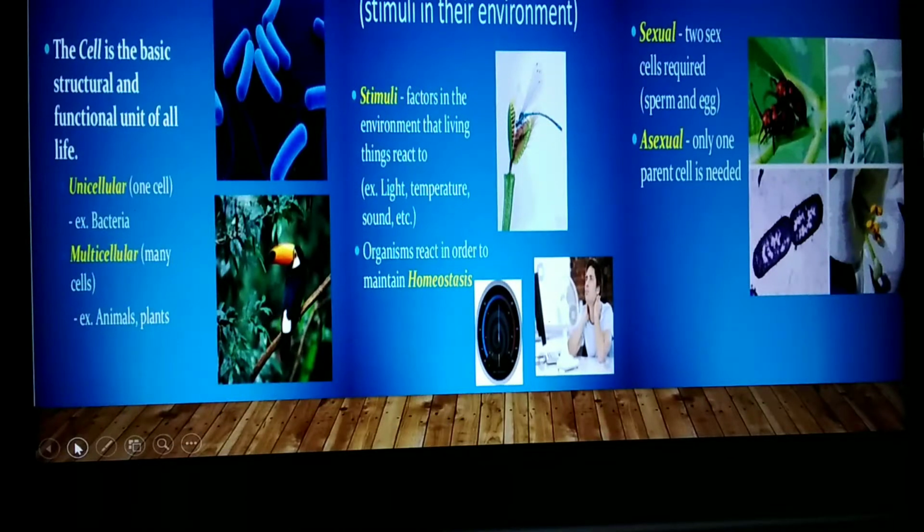There are two types of reproduction. One is sexual, where sex cells, sperm and egg, are required. The other is asexual, where only one parent cell is needed.